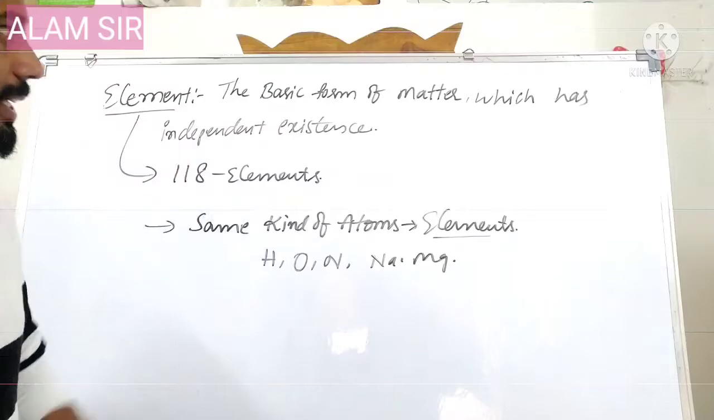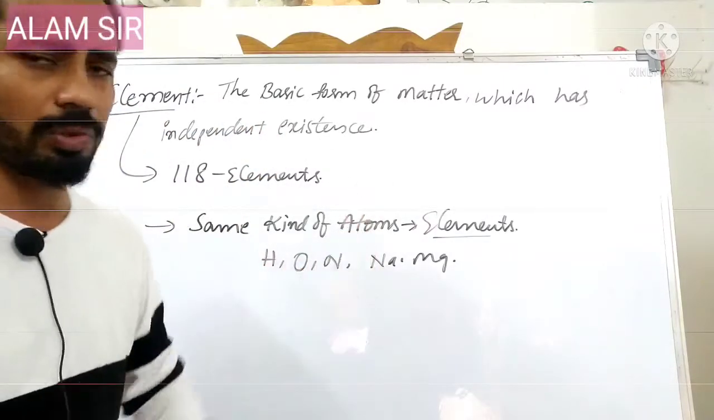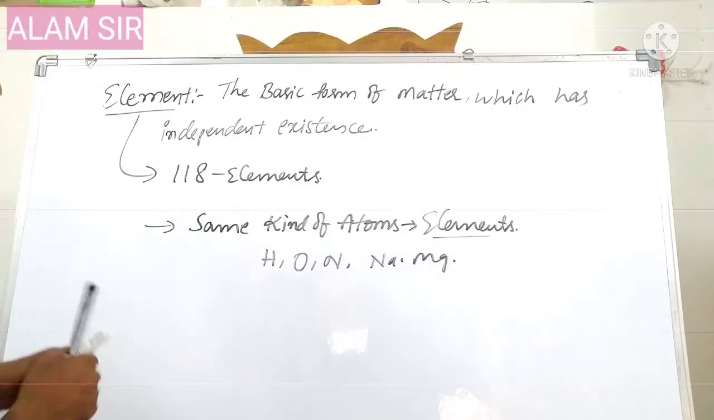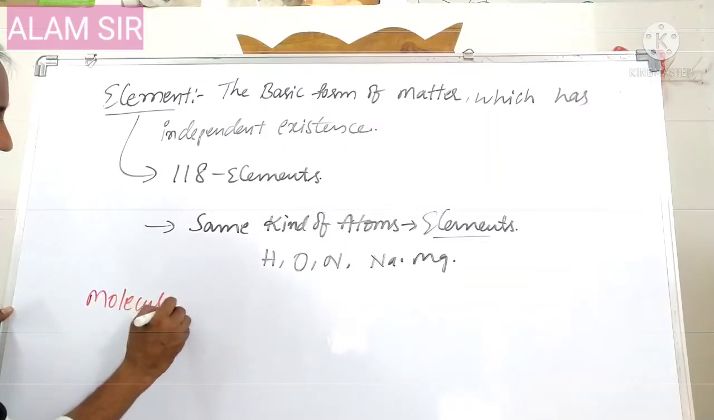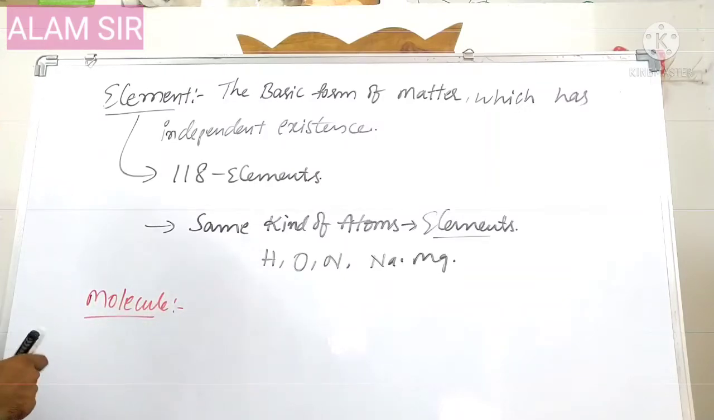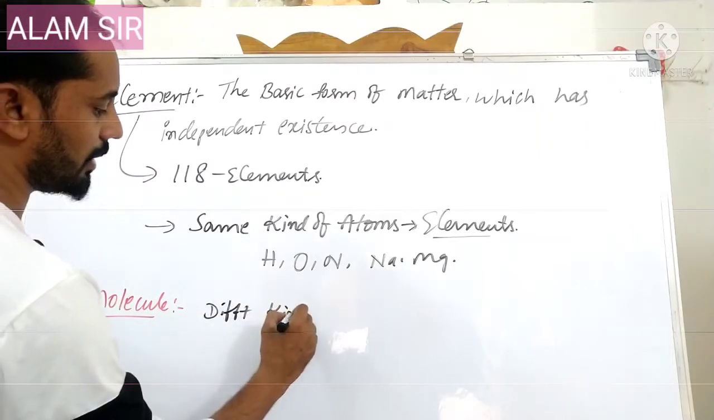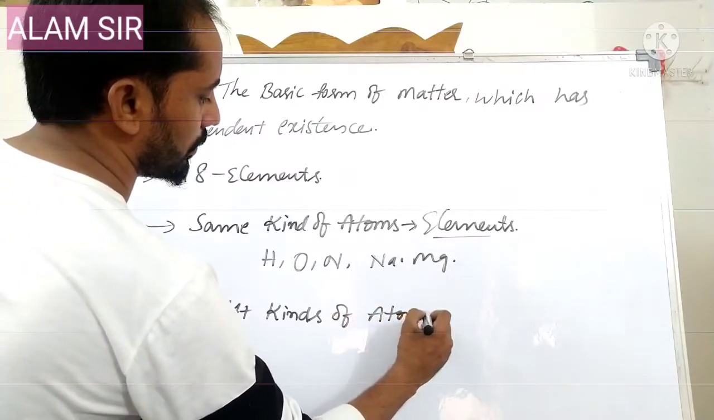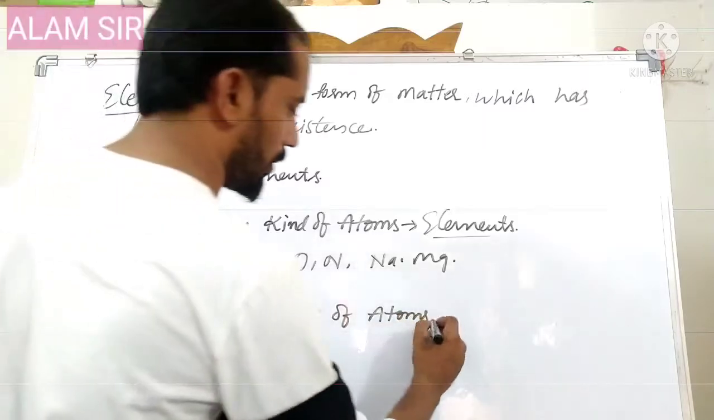So the element definition is the basic form of matter which has independent existence; same kind of atoms combine to give the elements. Then what about different kinds of atoms? Different kinds of atoms combine to give a molecule.